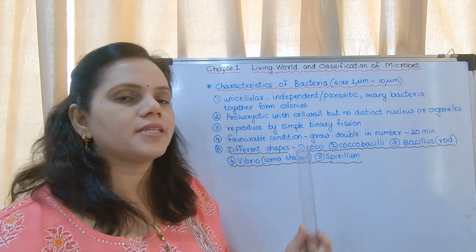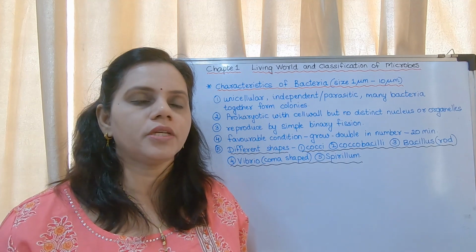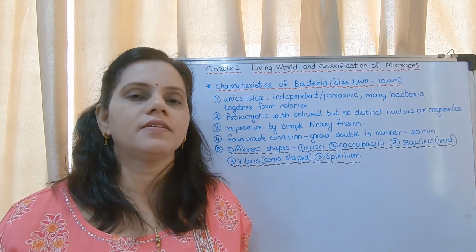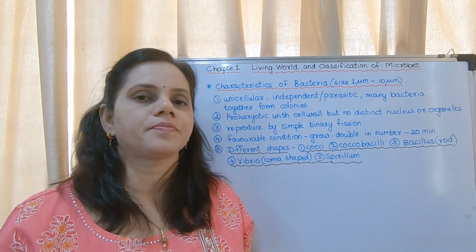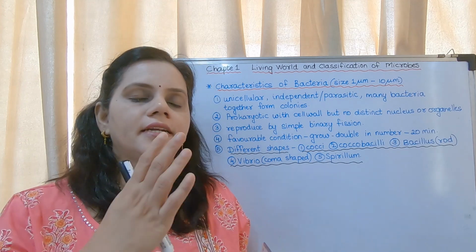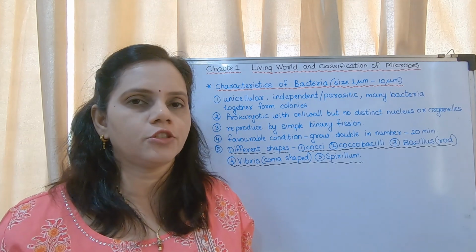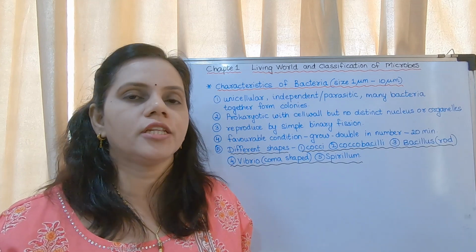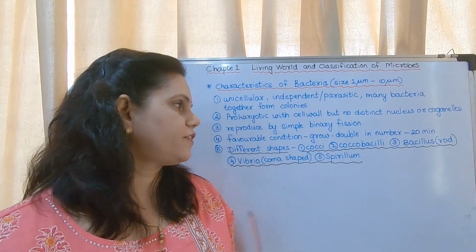They reproduce by simple binary fission. Now what do you mean by simple binary fission? Division of 1 into 2, cutting. Okay, cutting and division of 1 into 2, that is said to be simple binary fission. So they reproduce by simple binary fission.